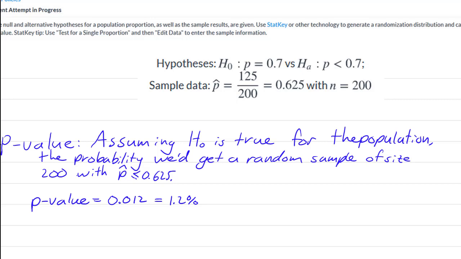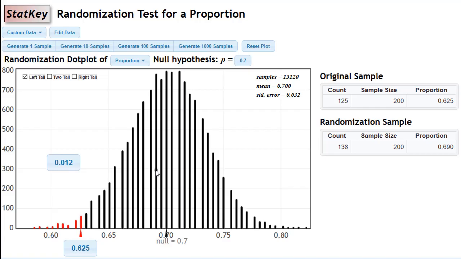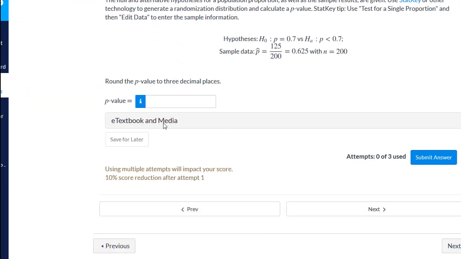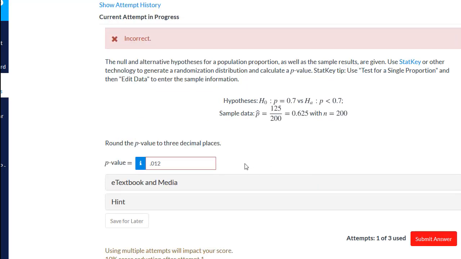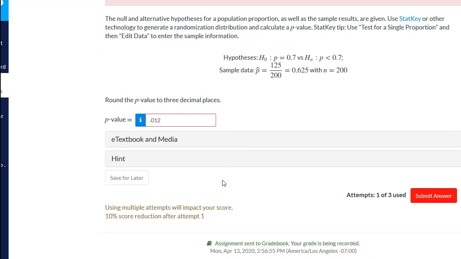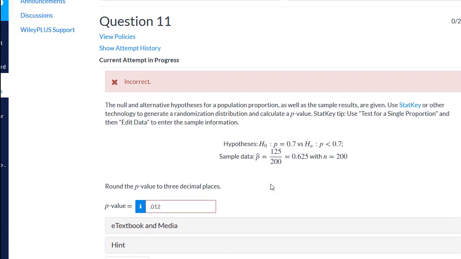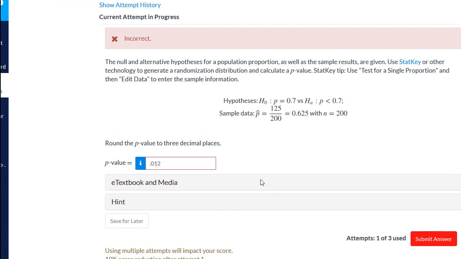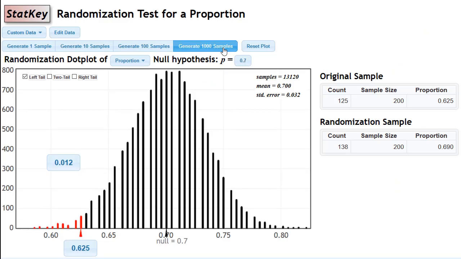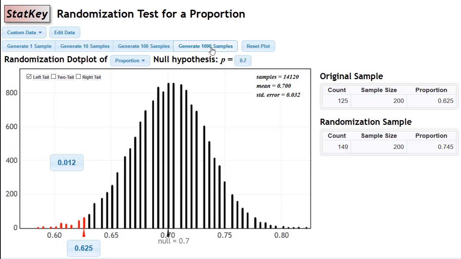And so I'm going to try entering that in here just to make sure that it works with the homework. 0.012. Incorrect. Okay, so maybe this is what was happening with people and why people are asking for help. So it might be that this question has a bug, or it might be that I need to generate some more samples to try this again.